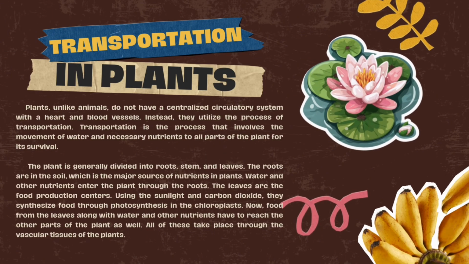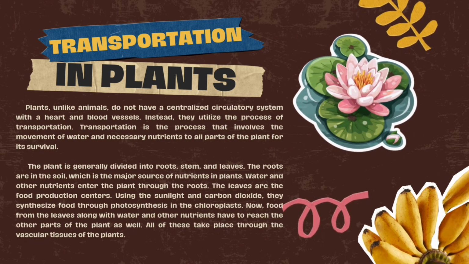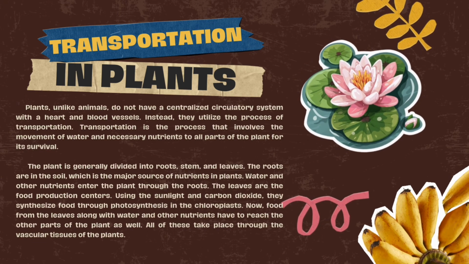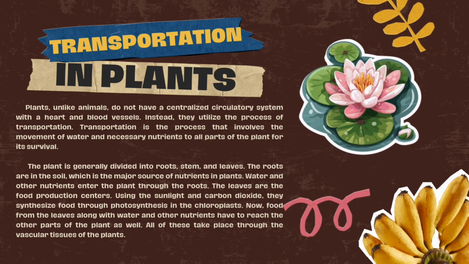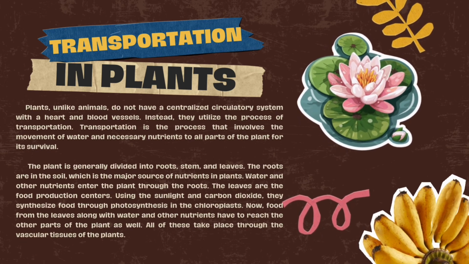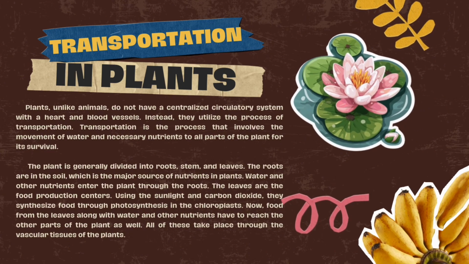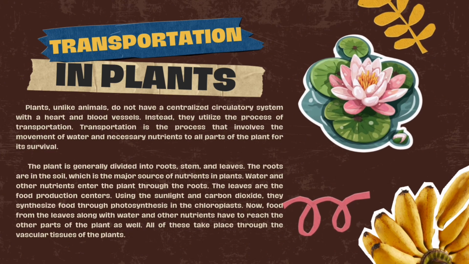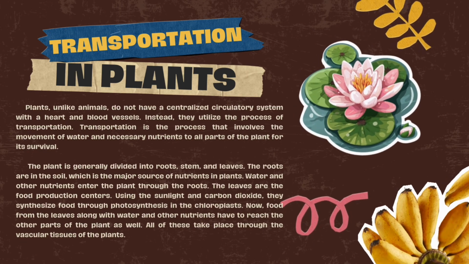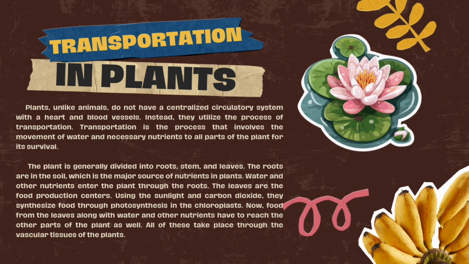So how does transportation work in plants? Plants, unlike animals, do not have a centralized circulatory system with a heart and blood vessels. Instead, they utilize the process of transportation. Transportation is a vital process among plants. It involves the movement of water and necessary nutrients to all parts of the plant for its survival.